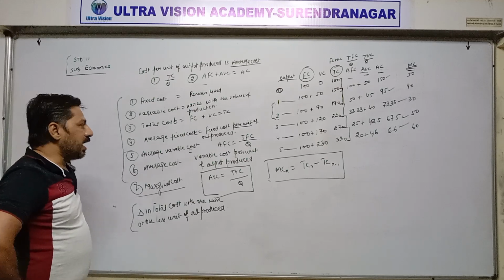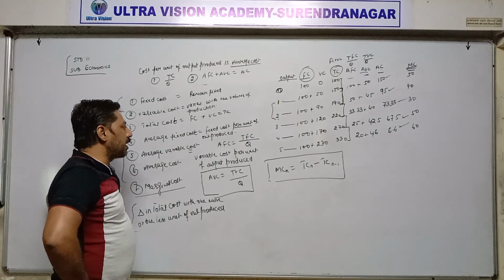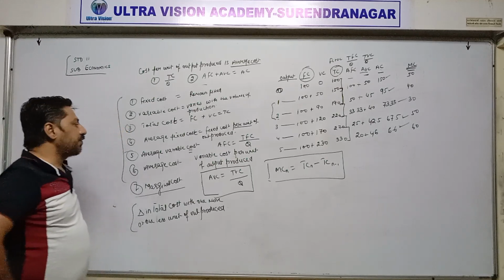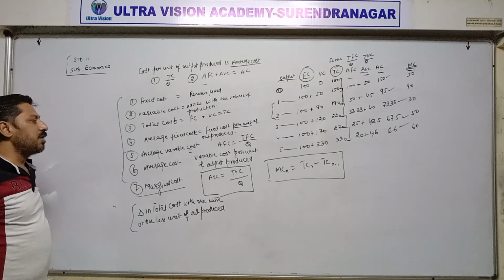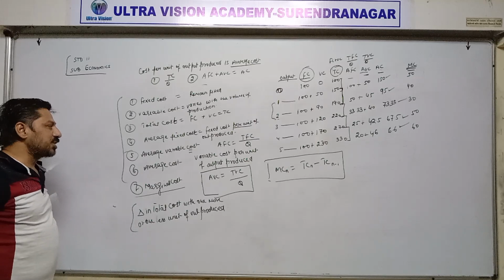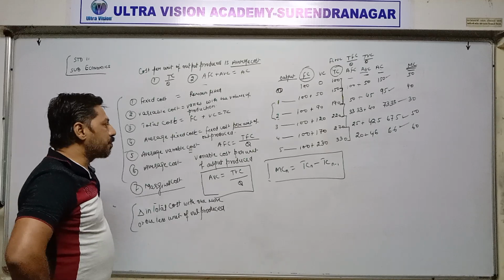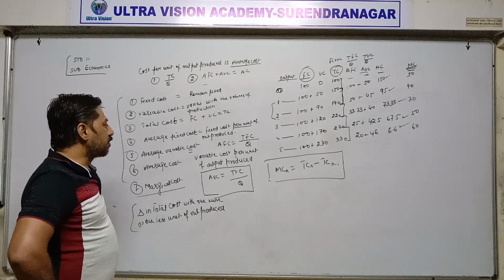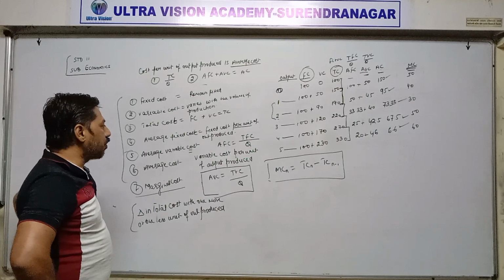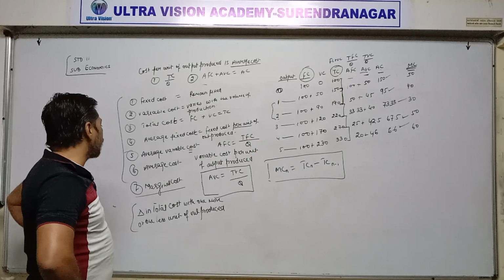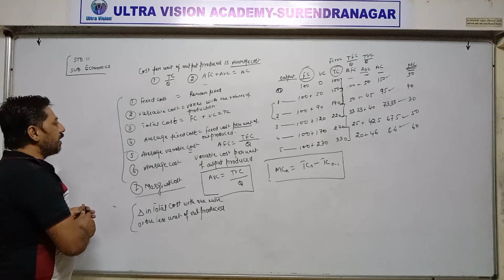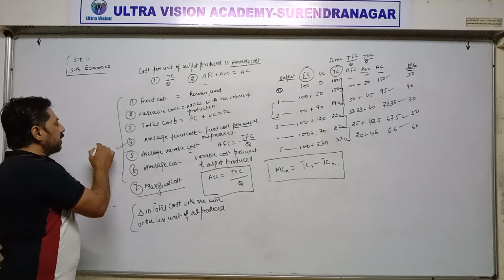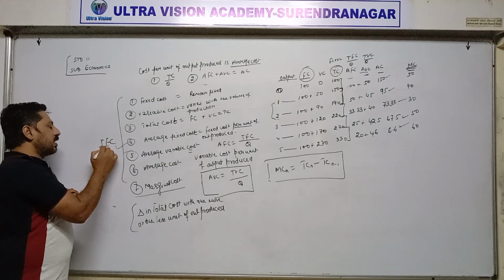Third, total cost is the addition of fixed cost and variable cost. Fourth is average fixed cost, fixed cost per unit of output produced, and the formula is TFC upon Q.